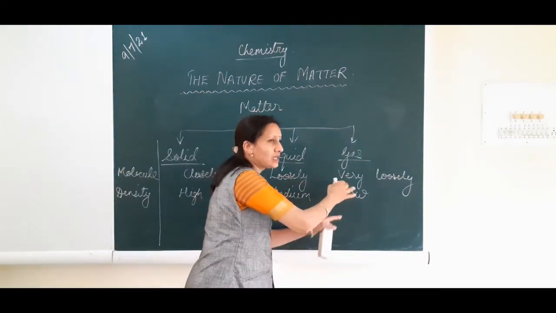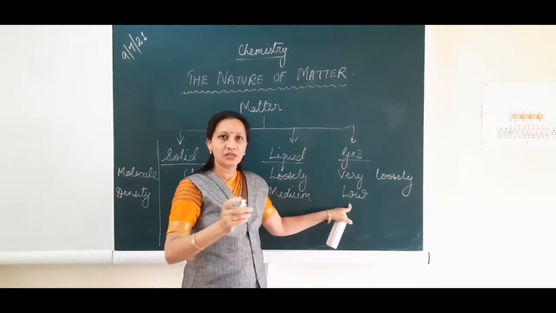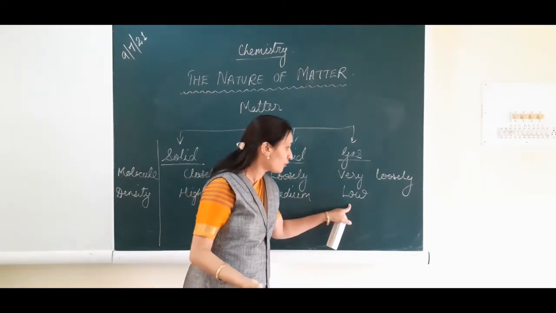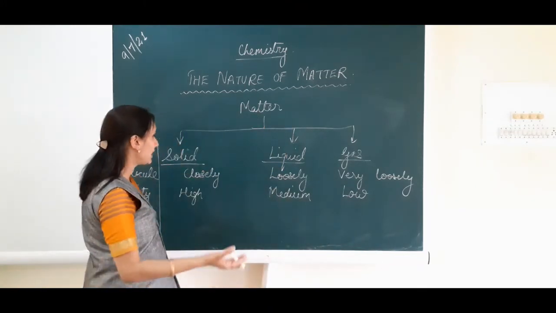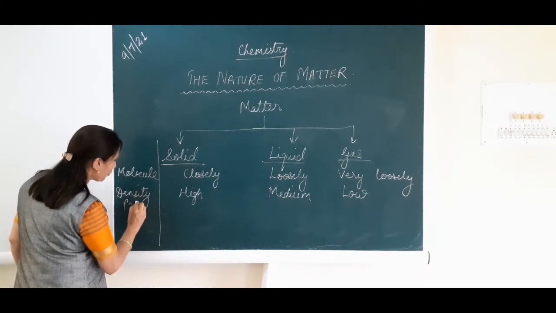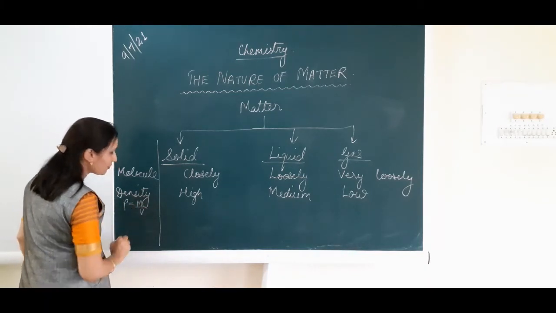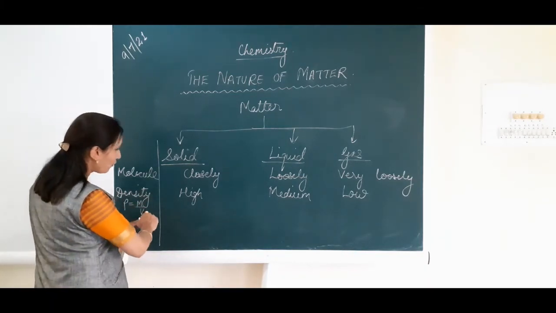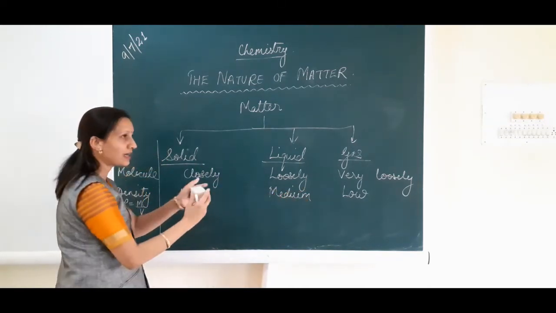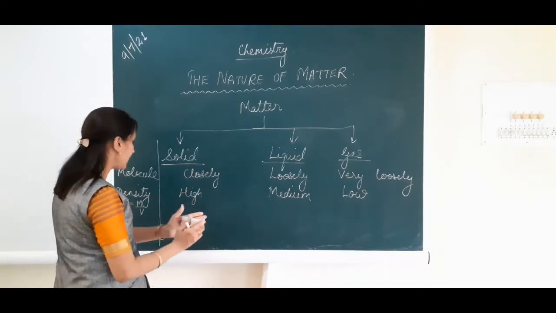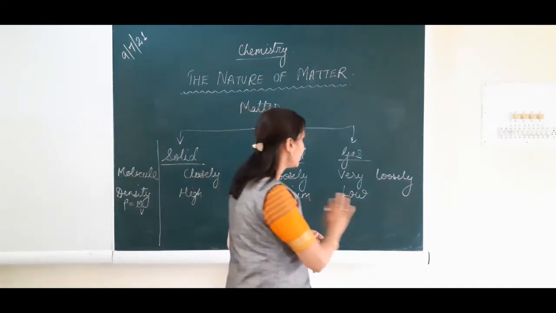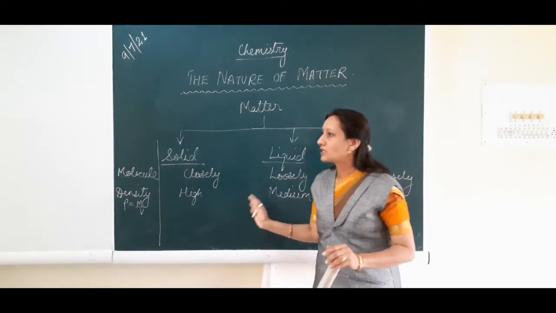When the particles are free to move anywhere, they will occupy large volume, and that means their density will be very less, because density, denoted by rho, is equal to mass upon volume. More volume, less density. For gases, the volume is more. Solids are compact, that means less volume, high density. So this way you can correlate the density of these three states of matter.